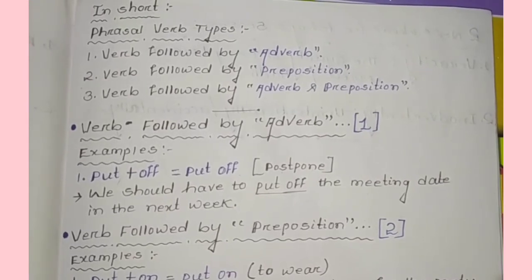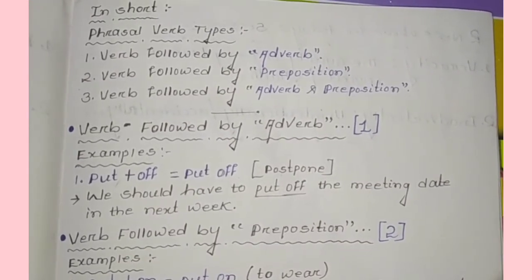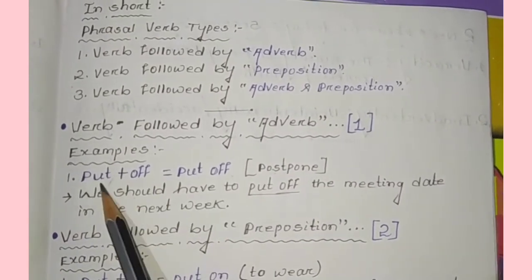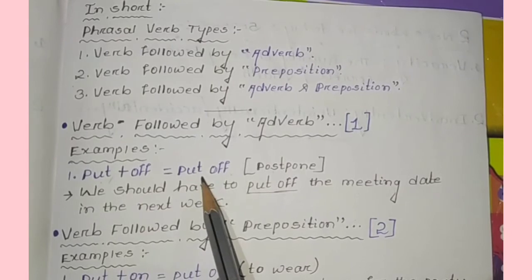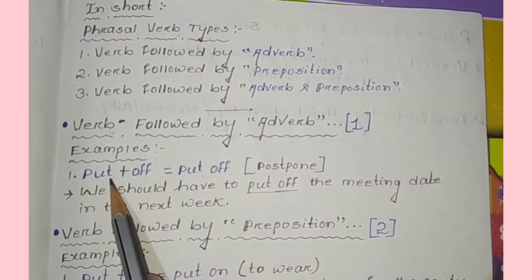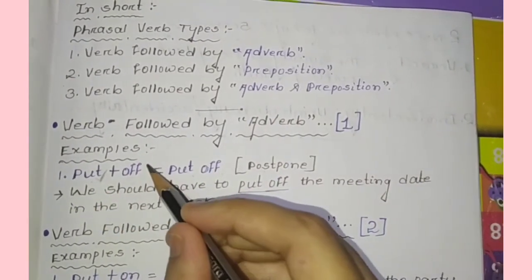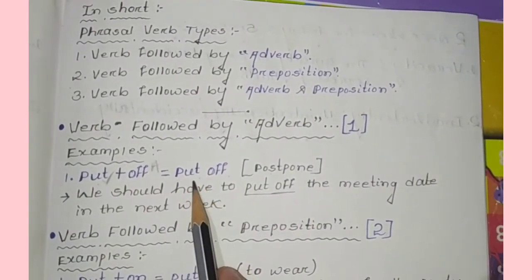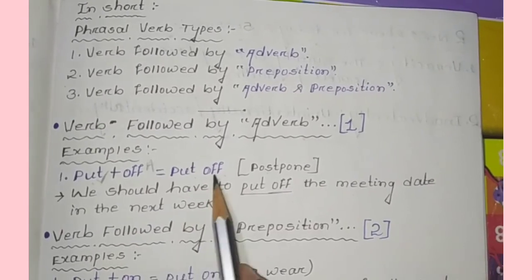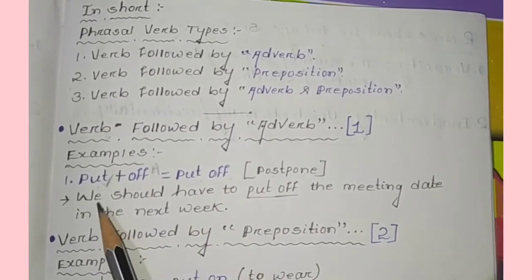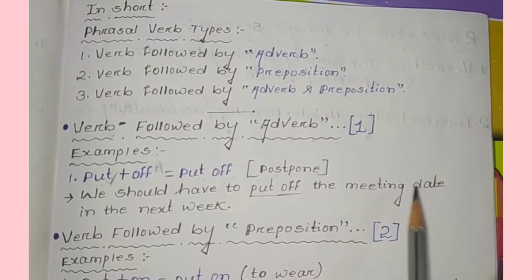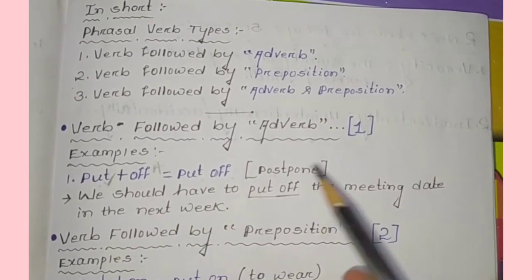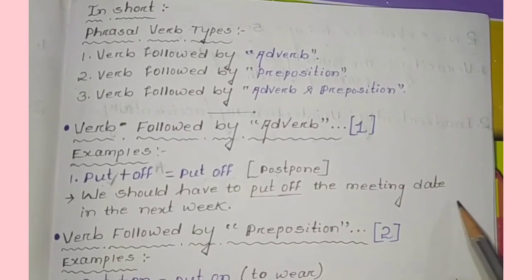So, let's discuss the phrasal verb types. Number 1, verb followed by adverb. See the example. Put plus off equals put off. So here put refers to the verb and off is an adverb. So what did we get? A new word, put off. What is the meaning of put off? Put off means postpone. See the example. We should have to put off the meeting date to next week. It means we should postpone the meeting date to next week.